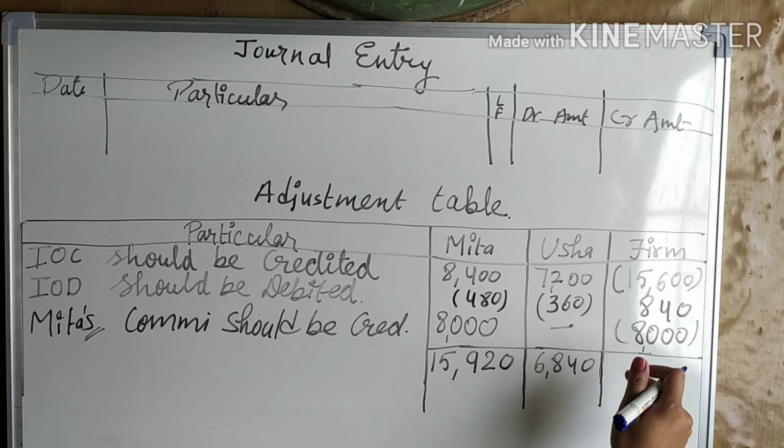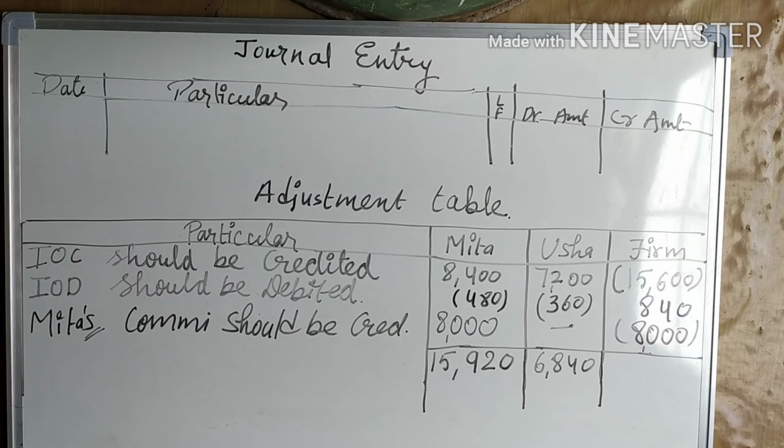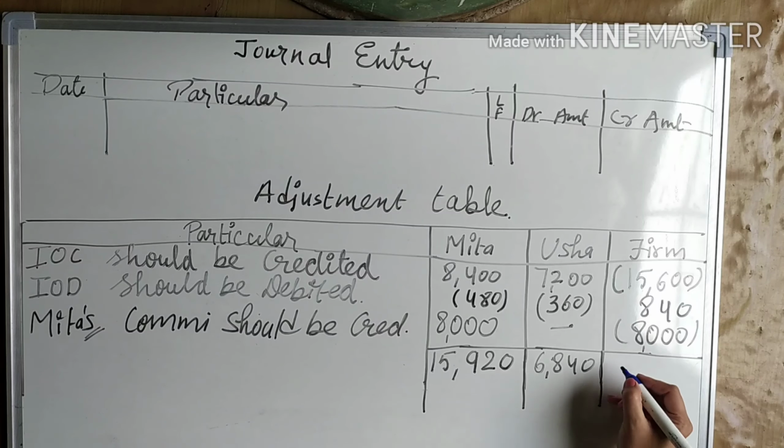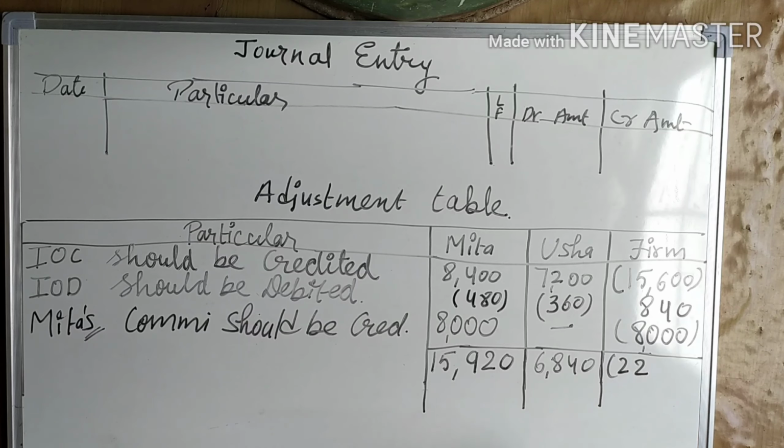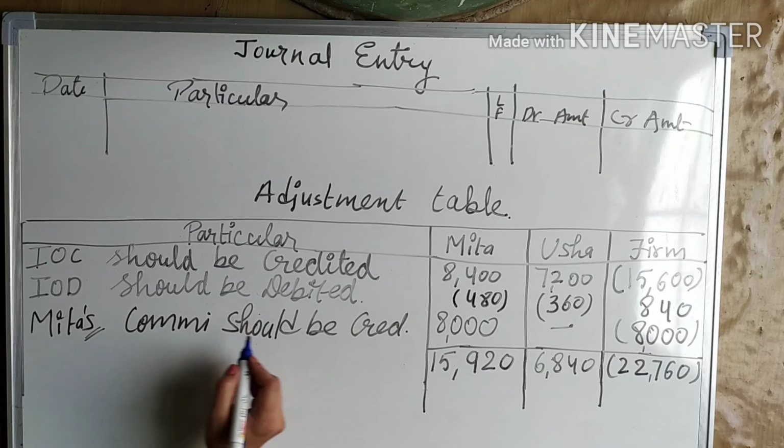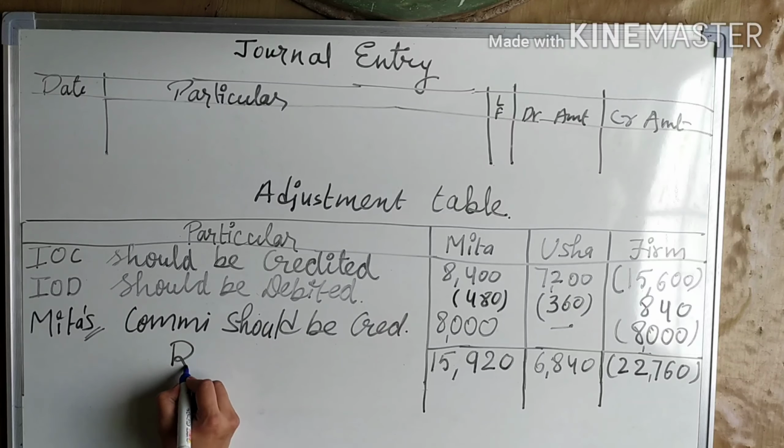This also we have to calculate. 15,920 plus 6,840 is 22,760, and the firm's amount will go in the negative. Clear? So in front of this you will write right share.